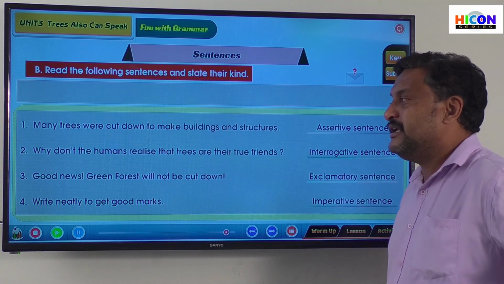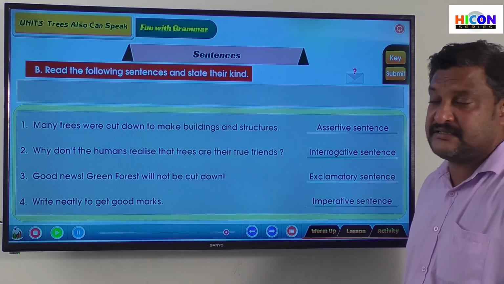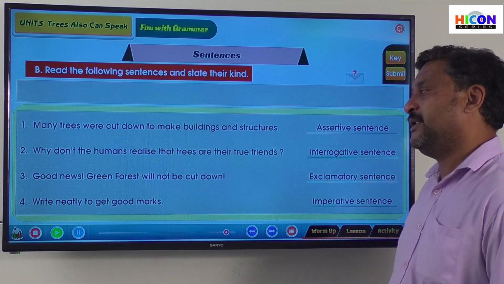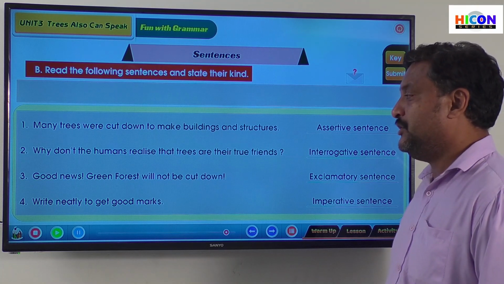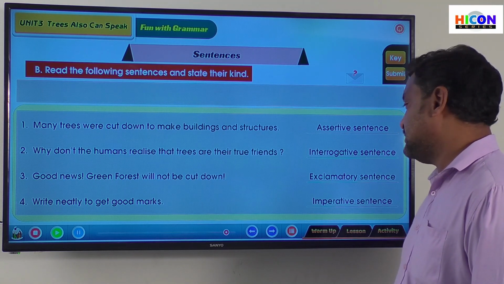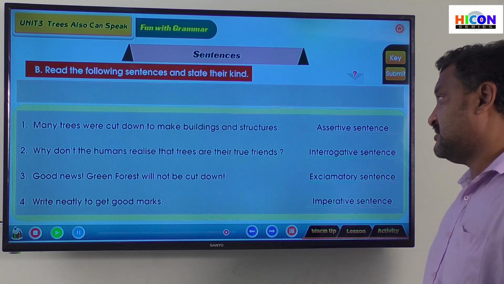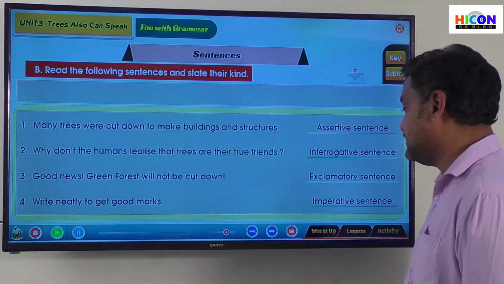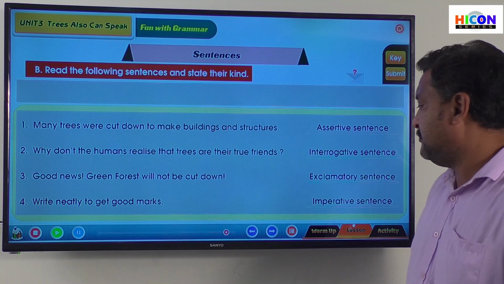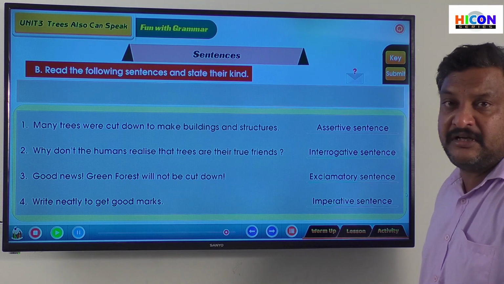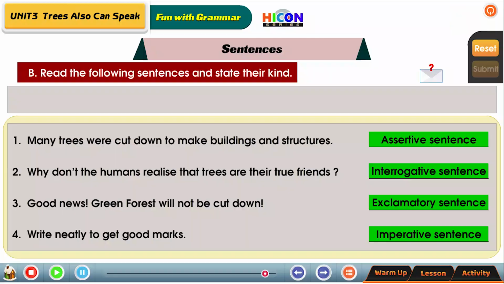So now, many trees were cut down to make buildings and structures is an assertive sentence. Why don't the humans realize that the trees are their true friends is an interrogative sentence. Good news, green forest will not be cut down is an exclamatory sentence. Write neatly to get good marks is an order or a command, and that is an imperative sentence, right? Now I'll keep the screen the same for another minute so that you can also read the sentences once again, right?